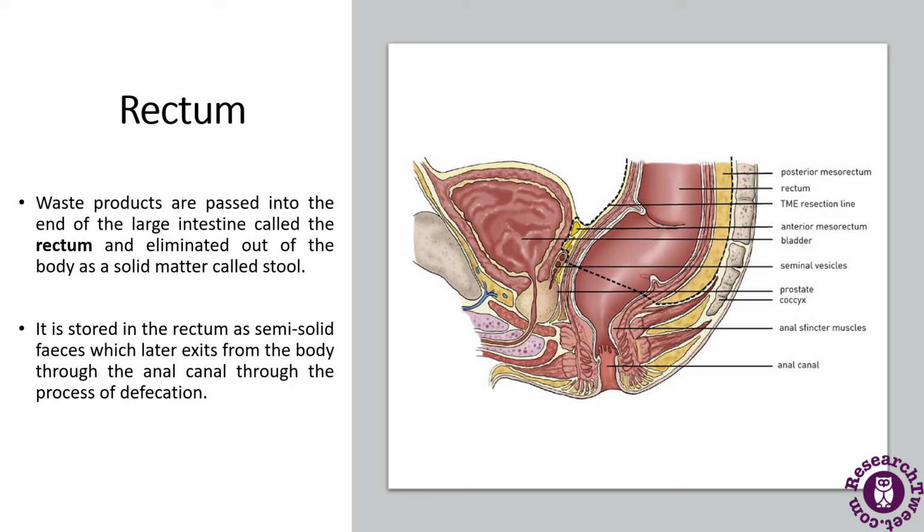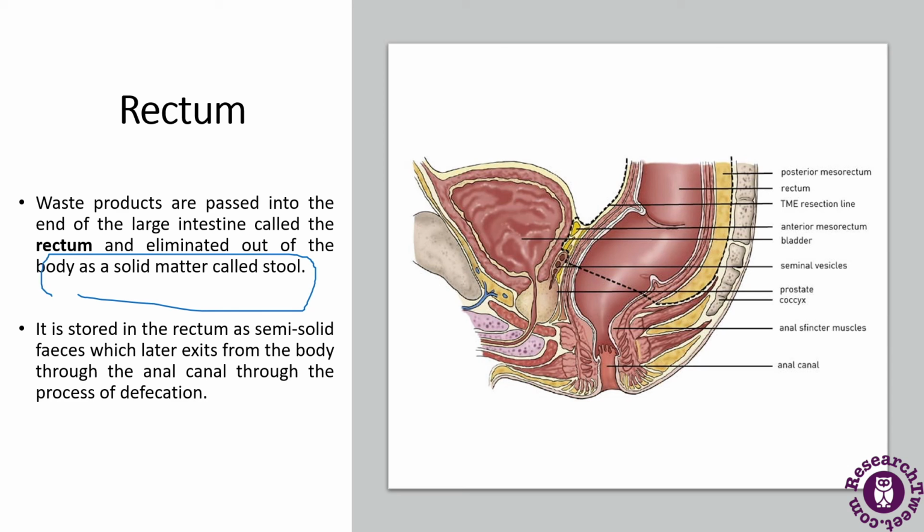The next is the rectum. Waste products are passed into the end of the large intestine, which is called the rectum, and they eliminate the body as a solid matter called stools.